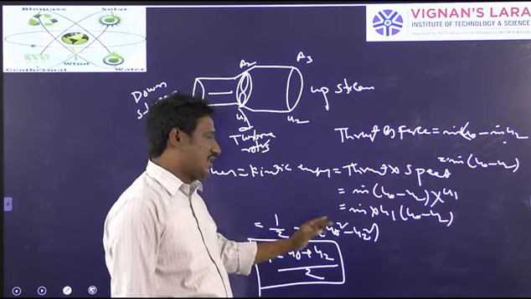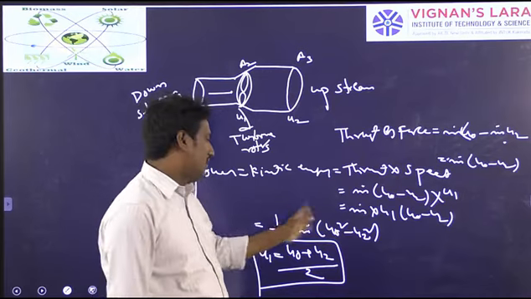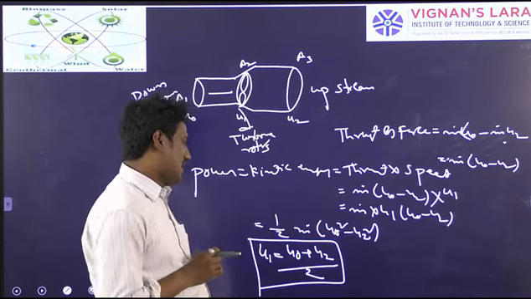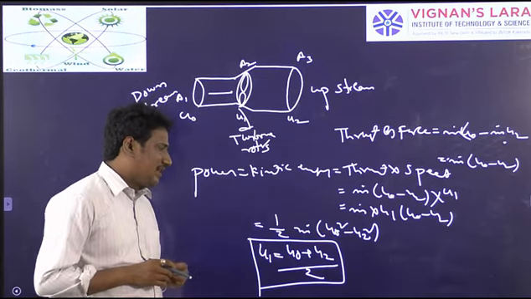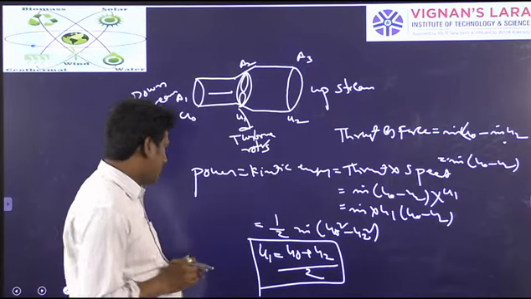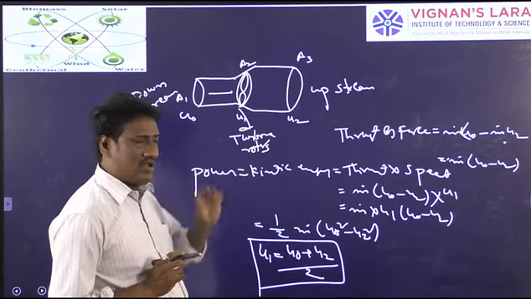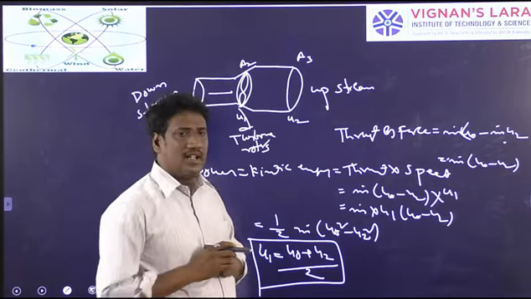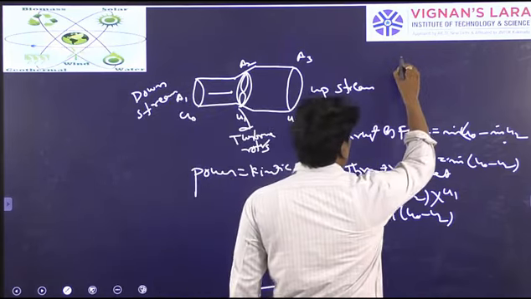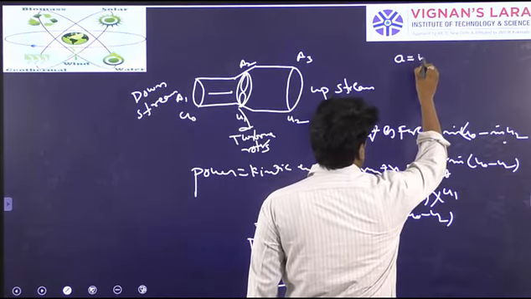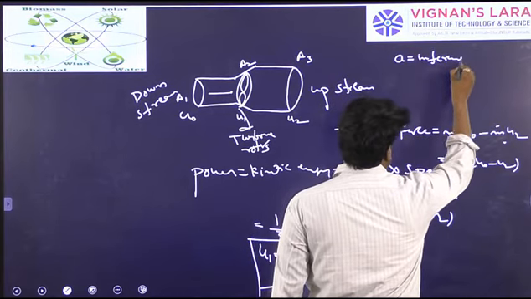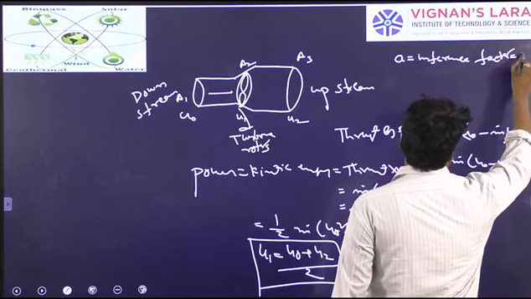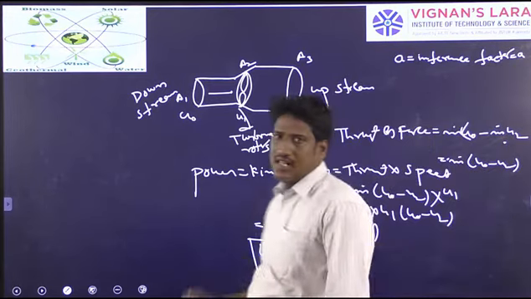This is the power available with the wind, which is the kinetic energy that you know. u1 is equal to (u naught plus u2) by 2, which we have derived. Now we consider a factor called the interference factor a.